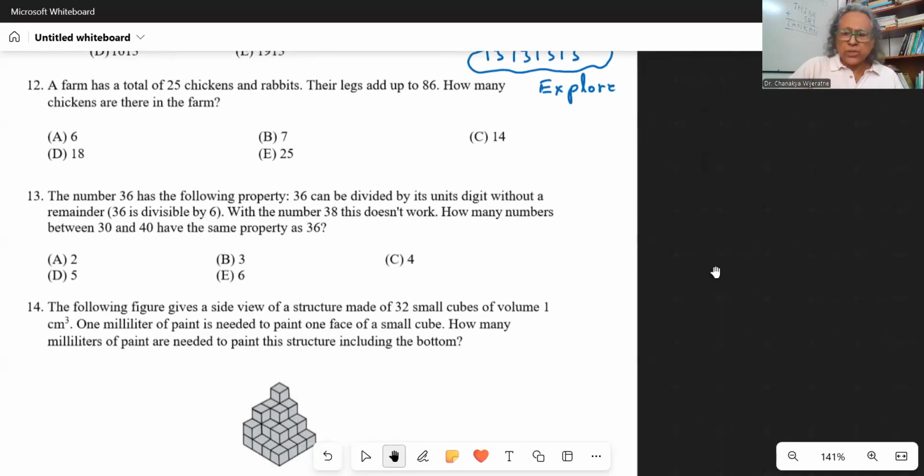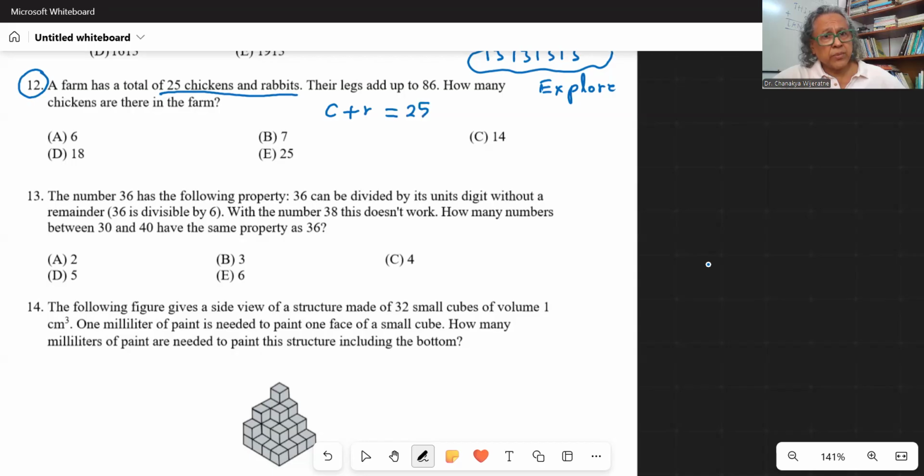So this is actually a very famous question in the grade 5 scholarship exam. This can be done in many ways. Let's see. A farm has a total of 25 chickens and rabbits. Their legs add up to 86. How many chickens are there in the farm? Now, this can be done in many ways. As I said, here I'm going to do it this way. So chickens, I'm going to denote by C, the number of chickens, and the number of rabbits I'm going to denote by R. So this says that C plus R is 25.